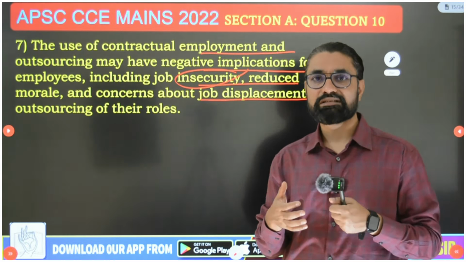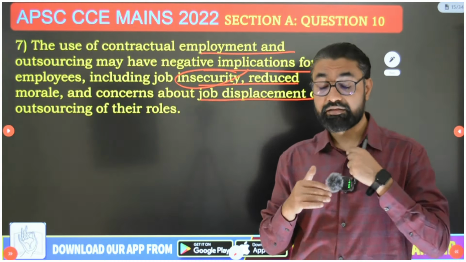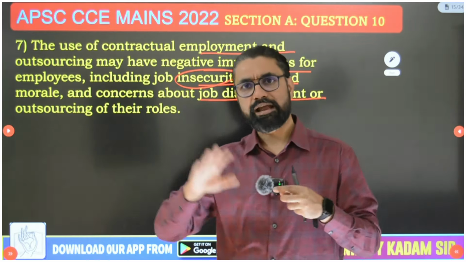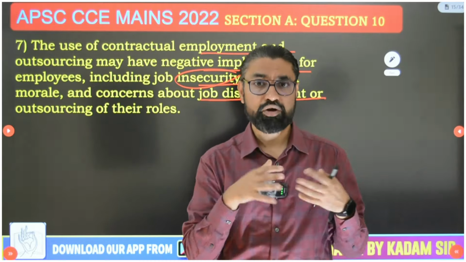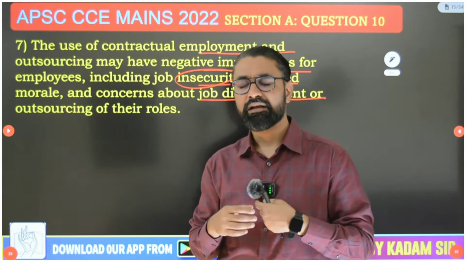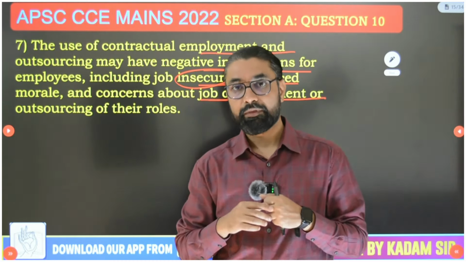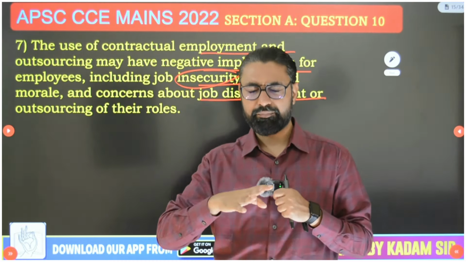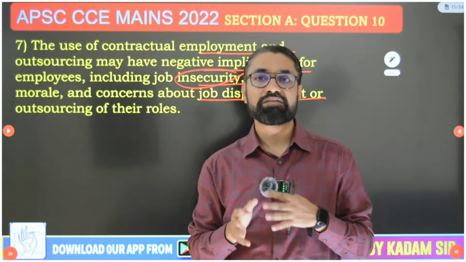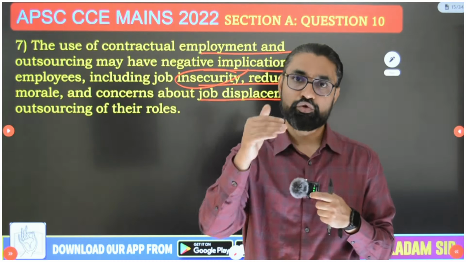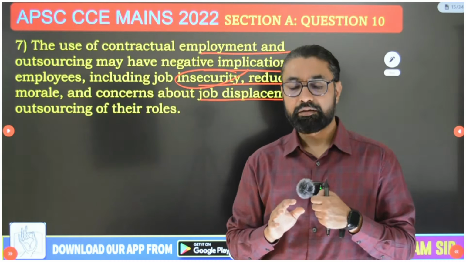First, contractual employees won't be working very efficiently and effectively, if it is not their core job. And they know the contract is not permanent. What is going on right now is not an example of contractual employment, but indirectly the same. You can quote it, actually it's contractual employment only, that is the Agniveer scheme. In the Agniveer scheme, when you have hired people for a 4-year contract, and after that only 1/4 of Agniveers are going to get a permanent job, 3/4 of them you are going to release into the job market.